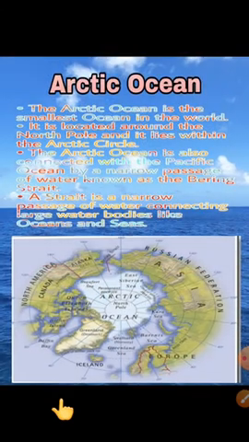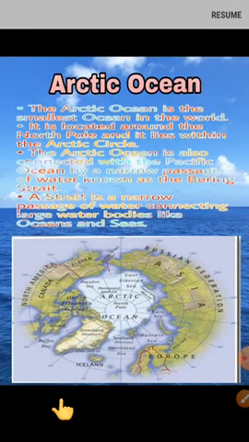The last ocean is the Arctic Ocean. The Arctic Ocean is the smallest ocean in the world, and it is located around the North Pole, within the Arctic Circle. The Arctic Ocean is also connected with the Pacific Ocean by a narrow, small passage of water, which is known as the Bering Strait, as you can see here in this map.